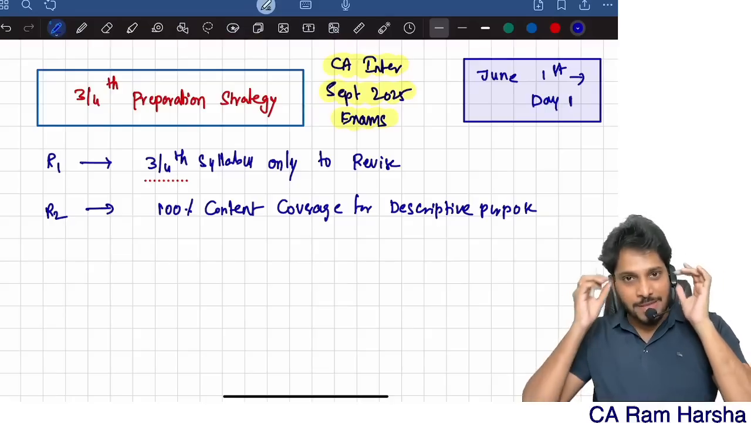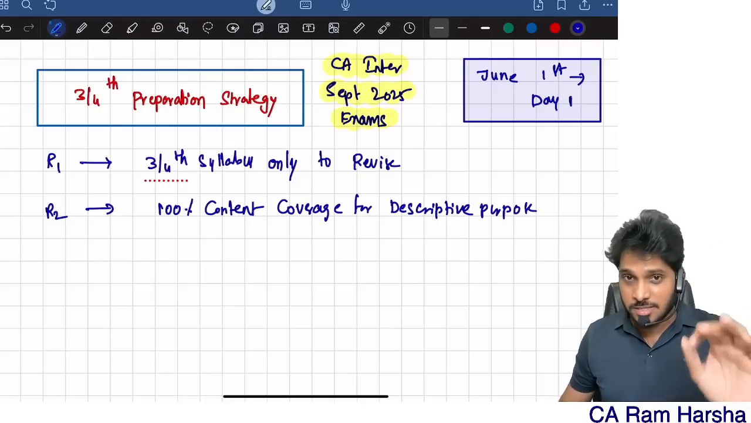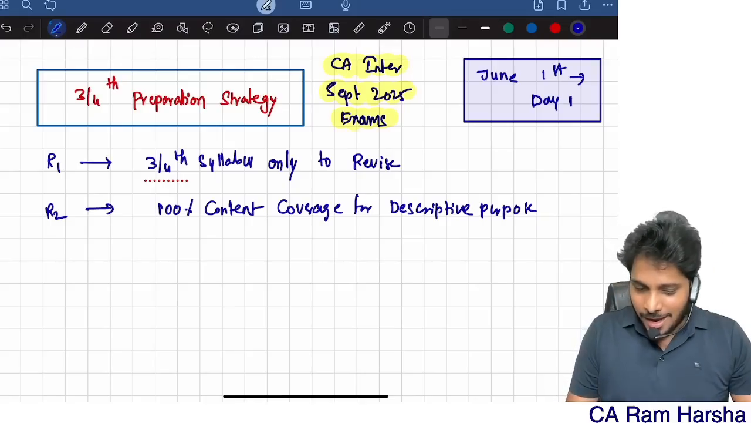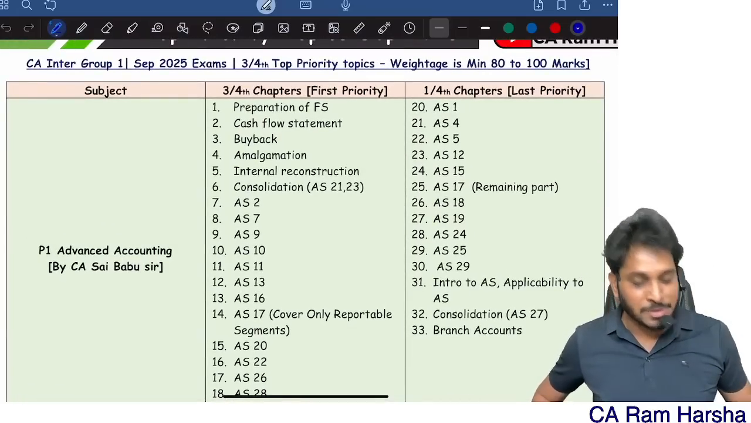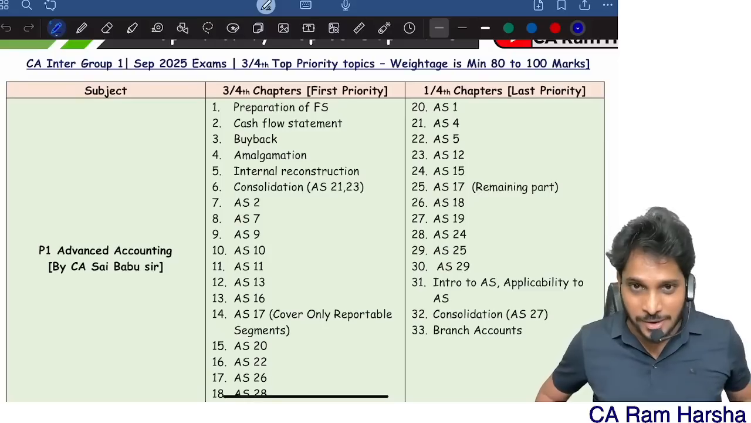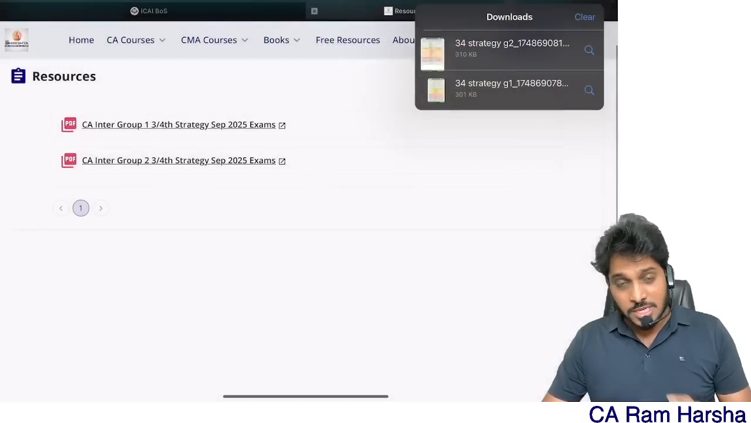Hi guys, here is the much awaited 3/4 preparation strategy for CA Inter September 25 exams. Many students are asking, sir, the 3/4 strategy for September is not yet released, and here it is before you now. You can download this on our website, but before you download, first listen to what I'm saying.